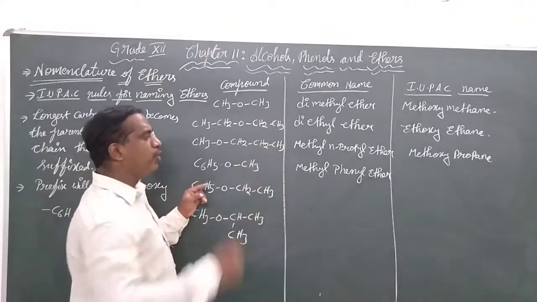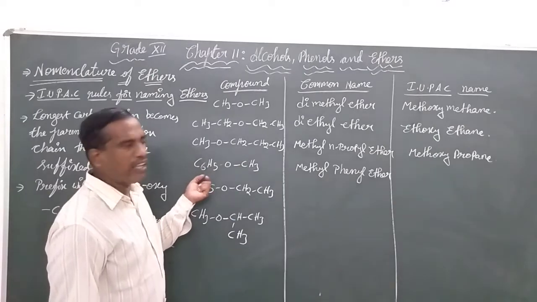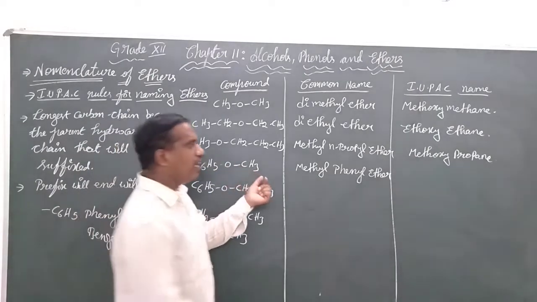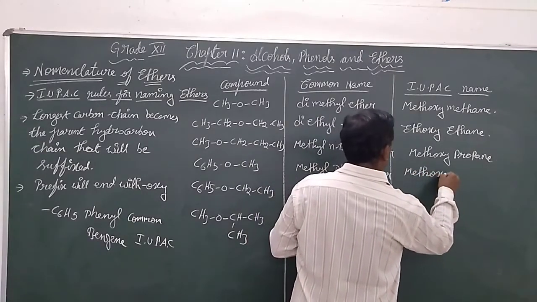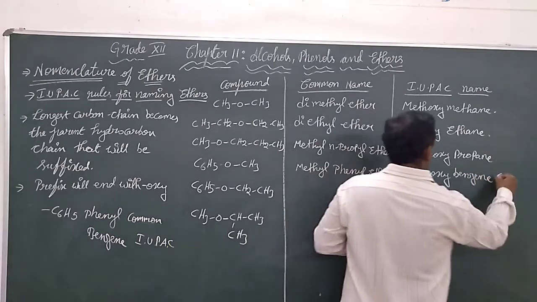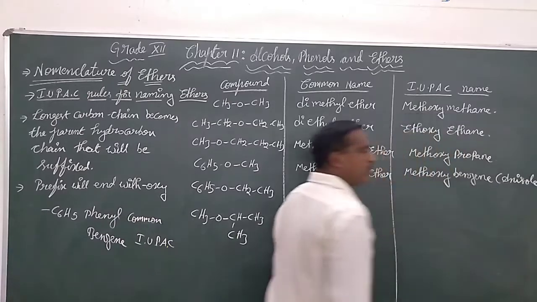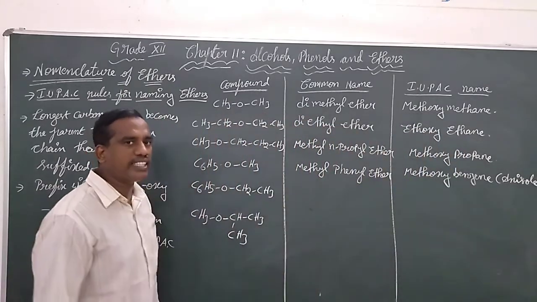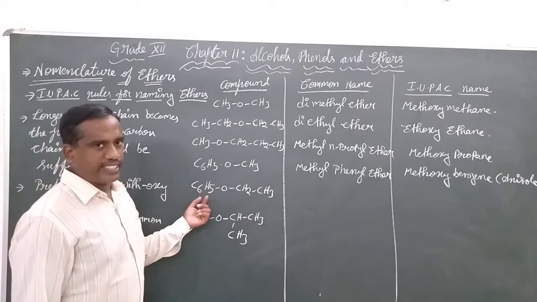Now coming to IUPAC, here the longest is C6H5 and the shortest is CH3. So we end with methoxybenzene. It is also called anisole. So we are taking the next example.